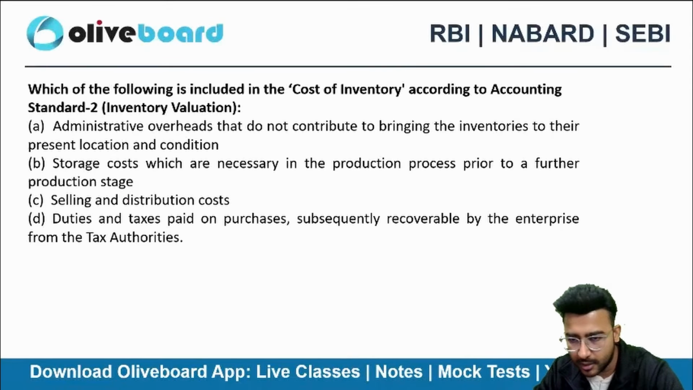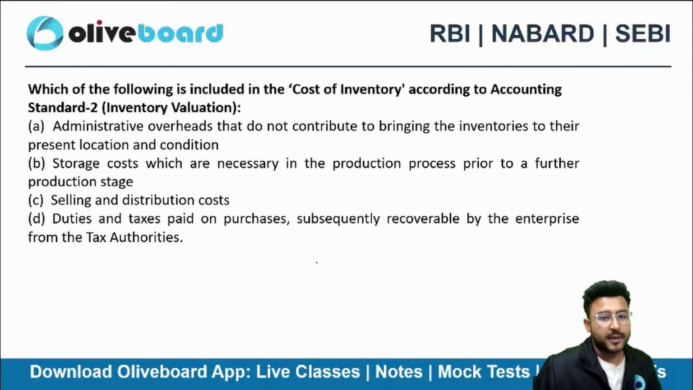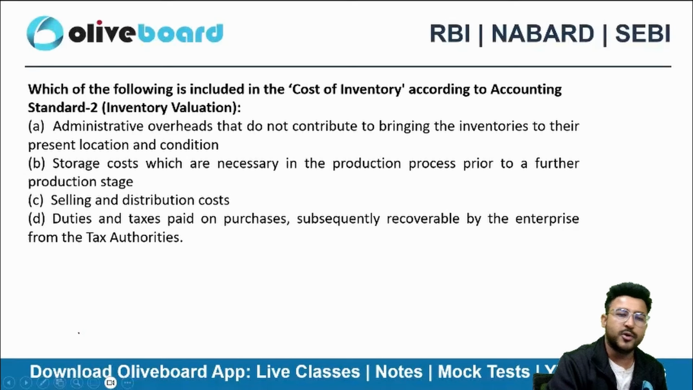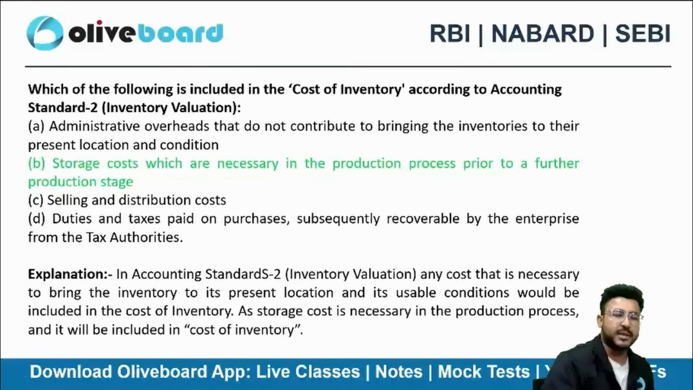So in that case, I need to include the storage cost as part of the cost of inventory. And yes, Rohan, in option D, if it was irrecoverable duties and taxes, then we would have added it in the cost of inventory. So here option B will be the correct choice.